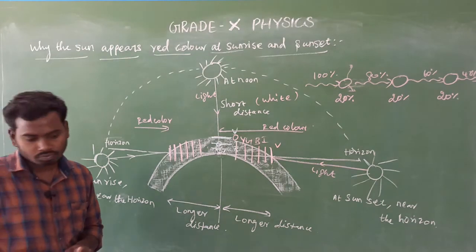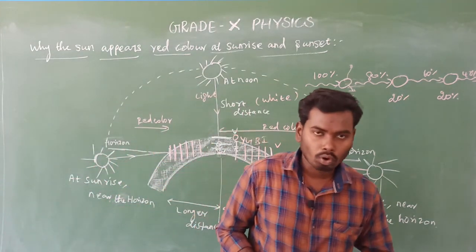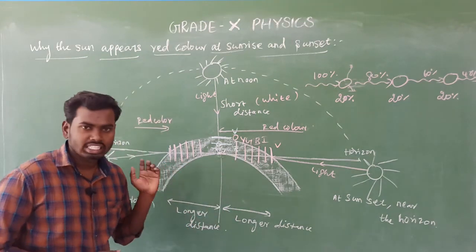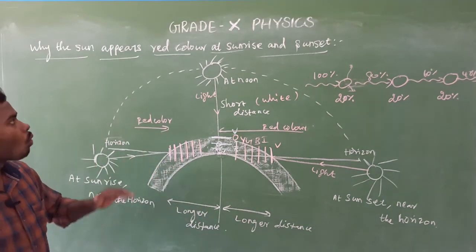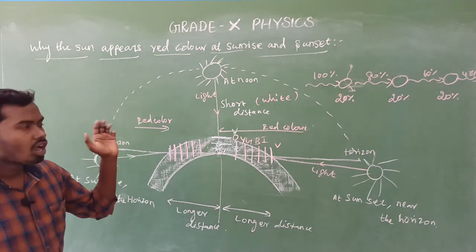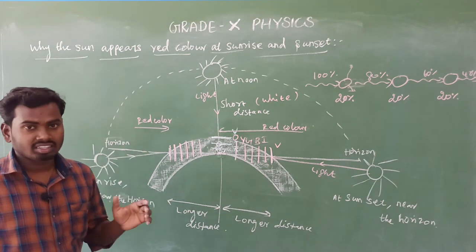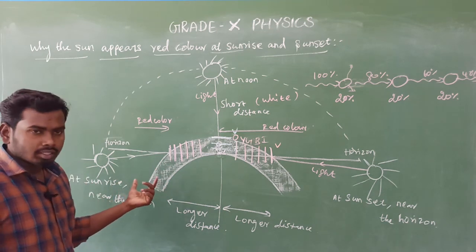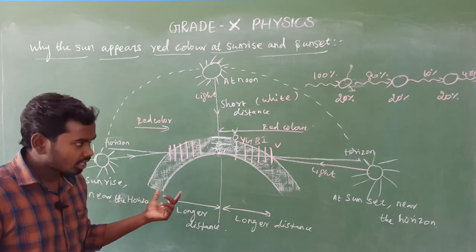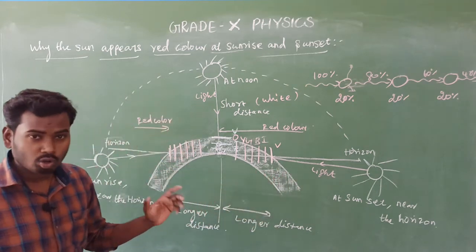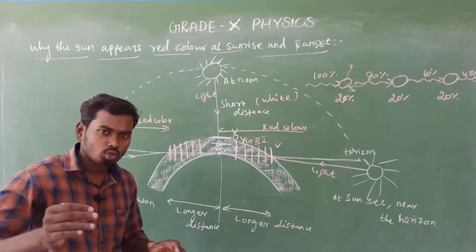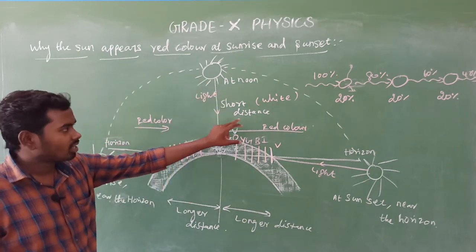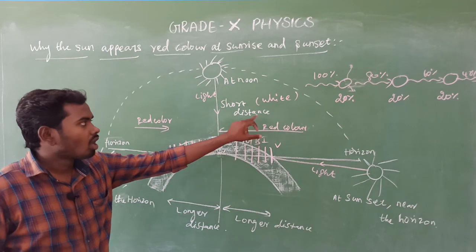Is there any doubt? So this session is getting over. In this session we have discussed so many things. Actually this is a very important 3-mark question: why does the sun appear red during sunrise and sunset? Look here. During sunrise the sun's color is red. Even at sunset the sun color is red. Not only the sun, the surrounding sky is also red. And at noon the sun color is white.